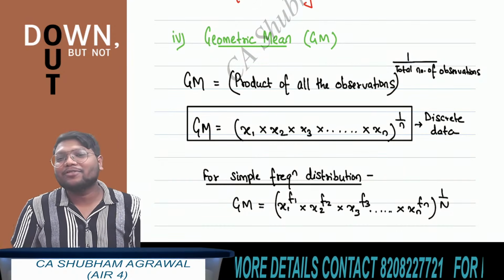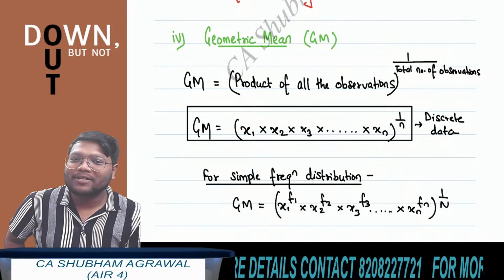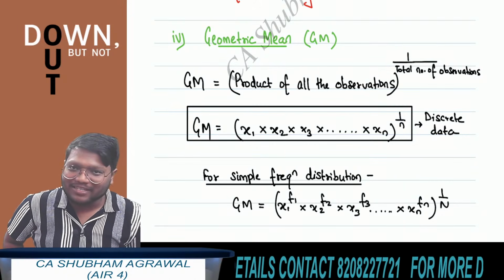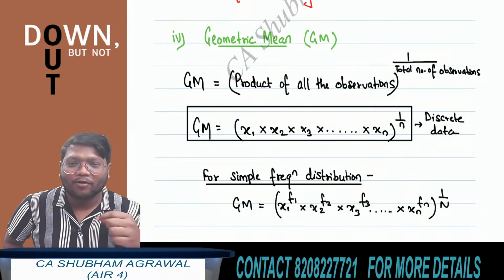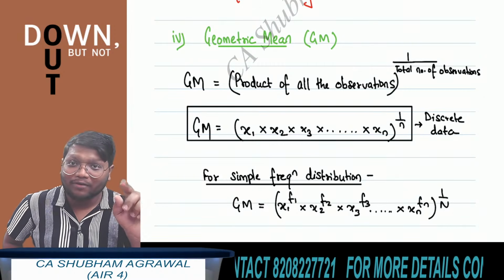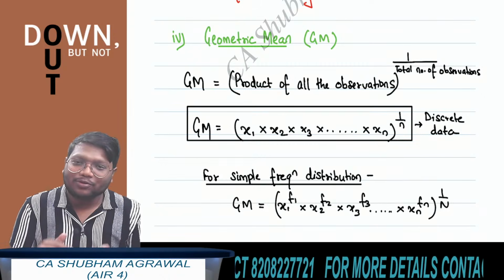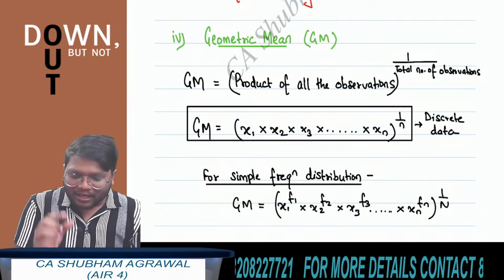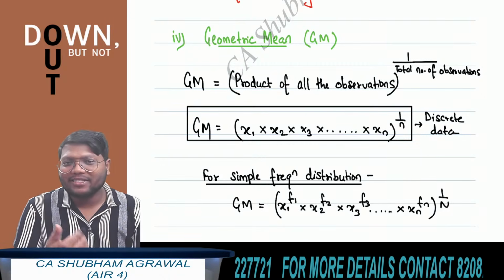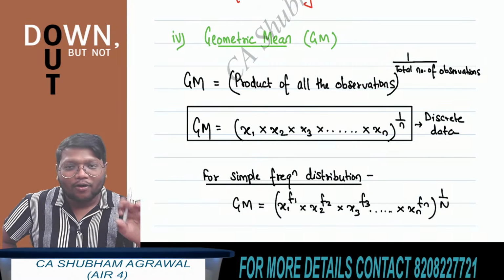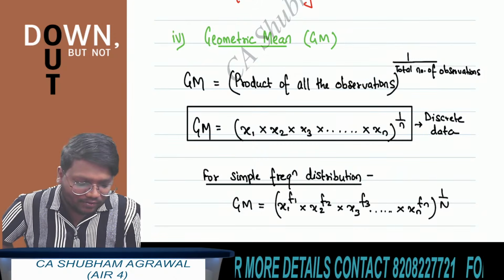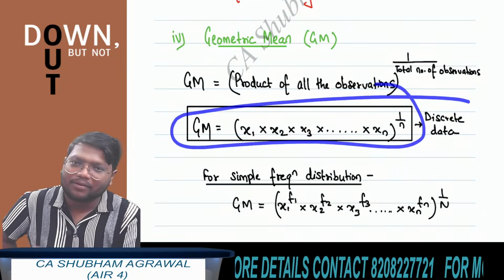So geometric mean is what? Product of all the observations to the power 1 by number of observations. Okay. You have to first find product of all the observations, and what is there in the power? 1 by n. Okay, 1 by number of observations. So this is the formula to find geometric mean. If you want to write this in notations, how to write this in notations? x1 multiplied by x2 multiplied by x3 and so on till xn whole to the power 1 by n. Okay, this is the formula to find geometric mean.